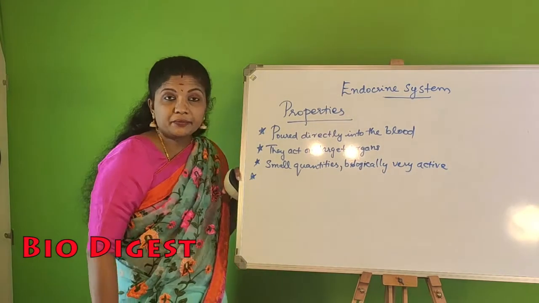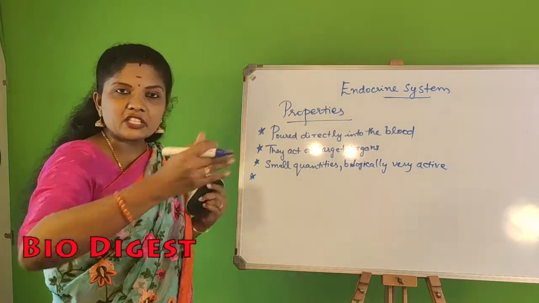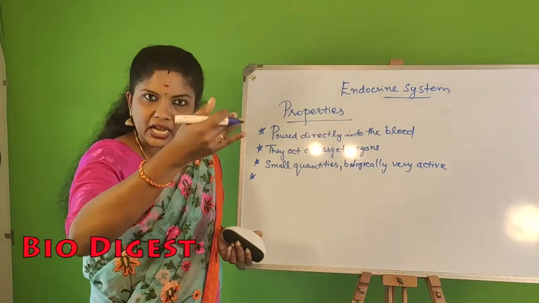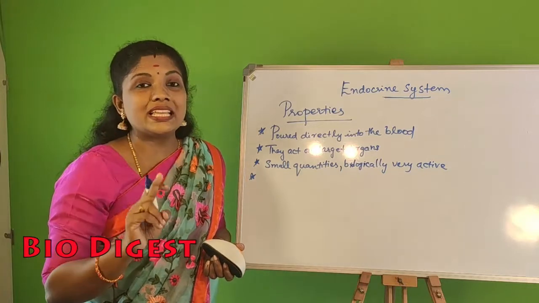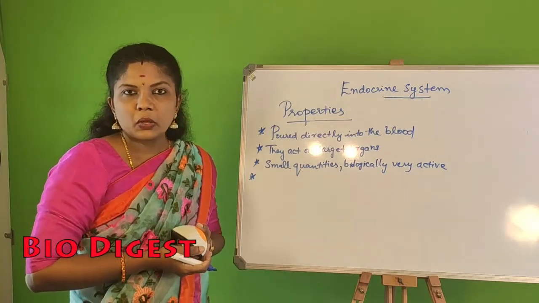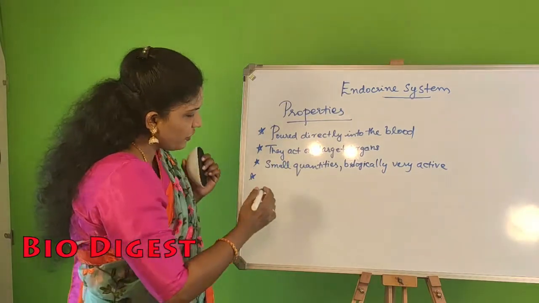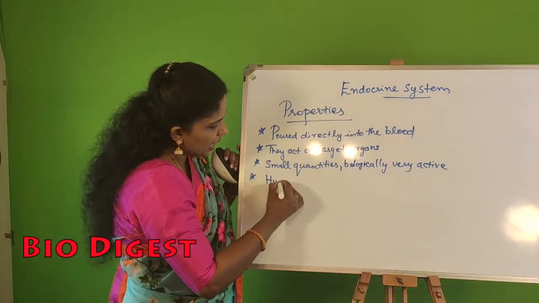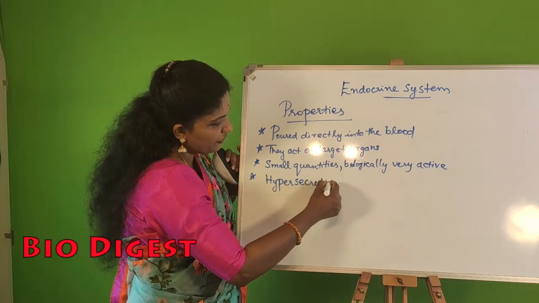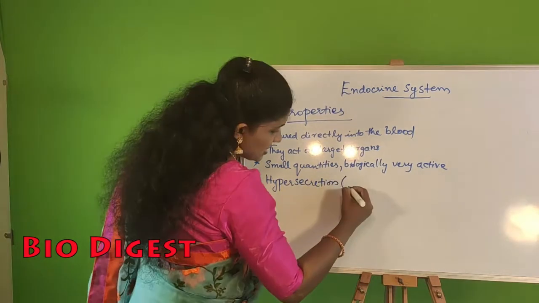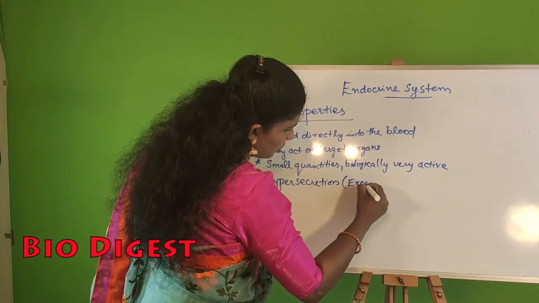Another property, the excess secretion of the hormones or the under secretion of the hormones both will lead to serious consequences. Okay, the excess secretion of hormones is what is known as hypersecretion. So what is the meaning of hypersecretion? It is excess secretion of hormones.